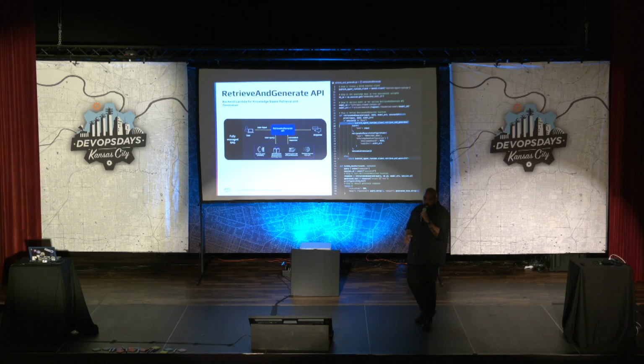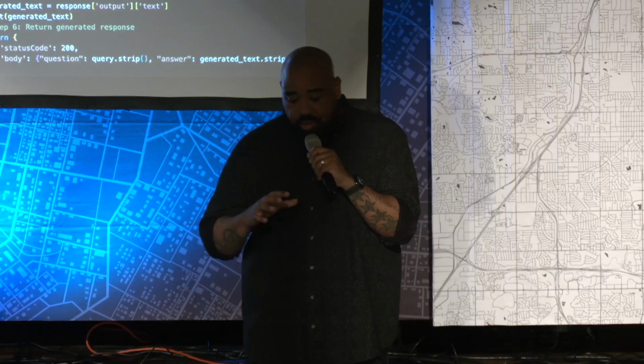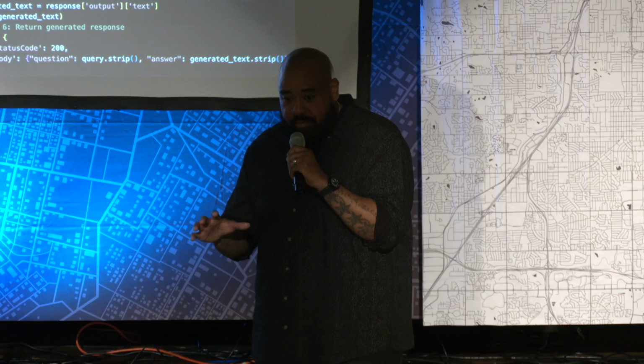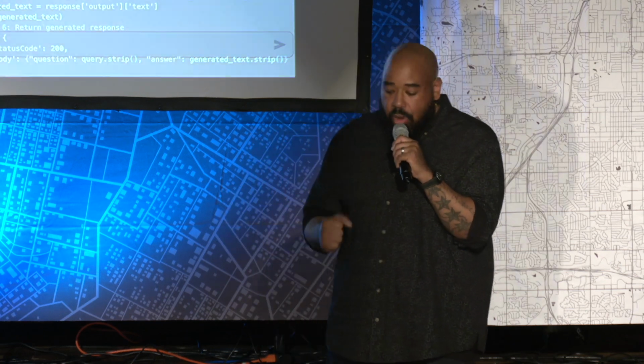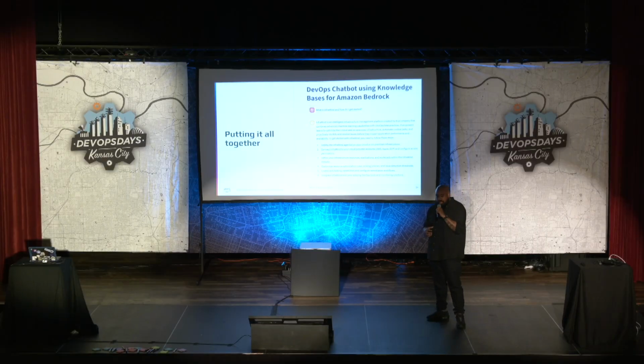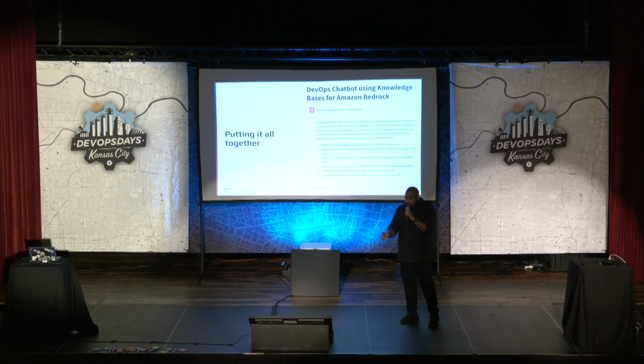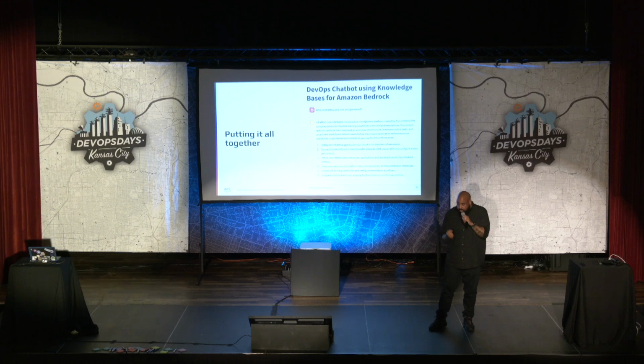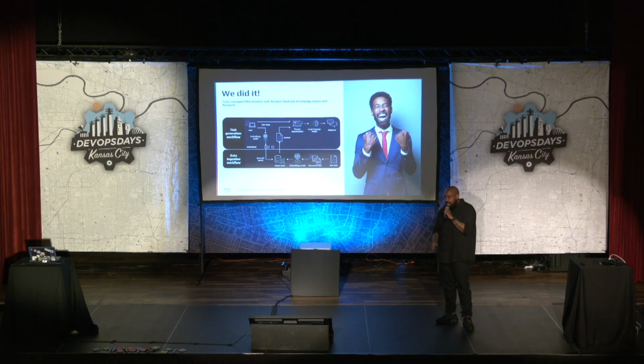From there, we create our text generation pipeline or workflow with the knowledge base's retrieve and generate API. We create a back-end Lambda function that we can actually query for our application. Once we put this together, we can call that Lambda function and create a front end for our application. Now when we ask it what is Inframind and how do I get started, the large language model can now tell us how to actually do this. It has all the context that it actually needs.